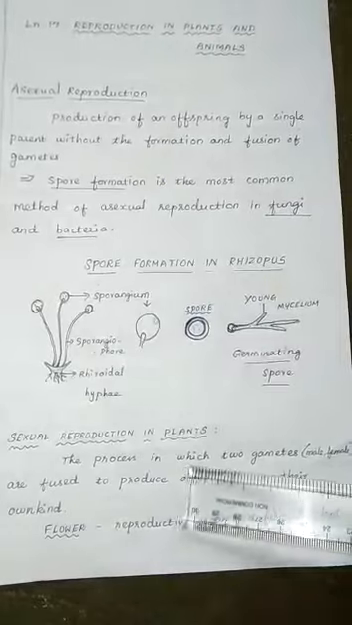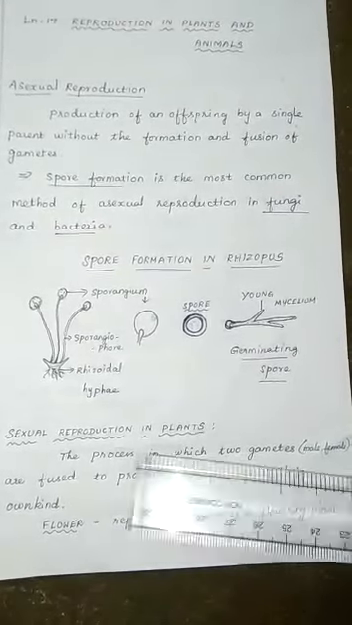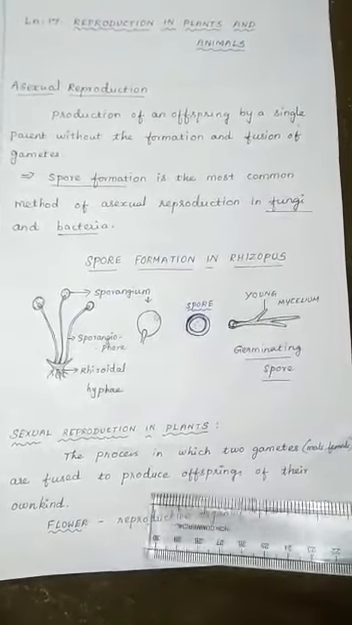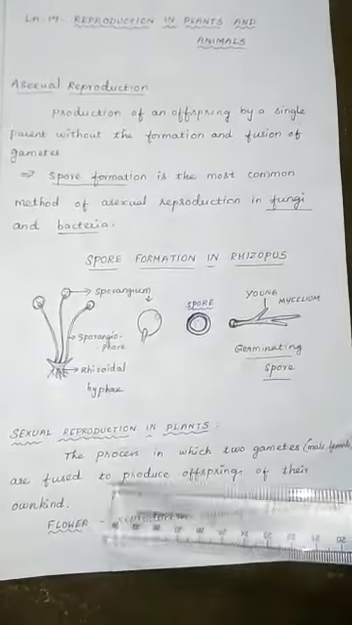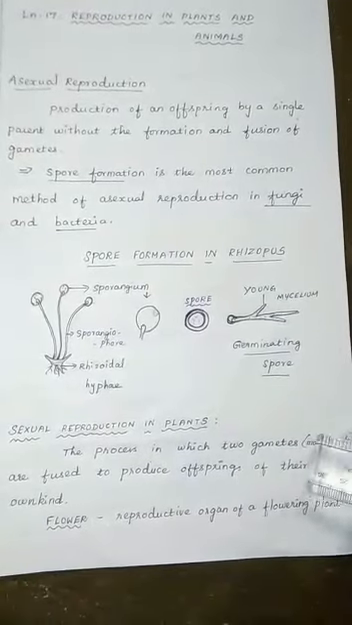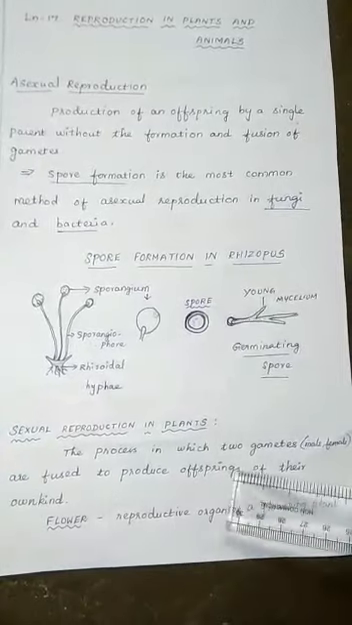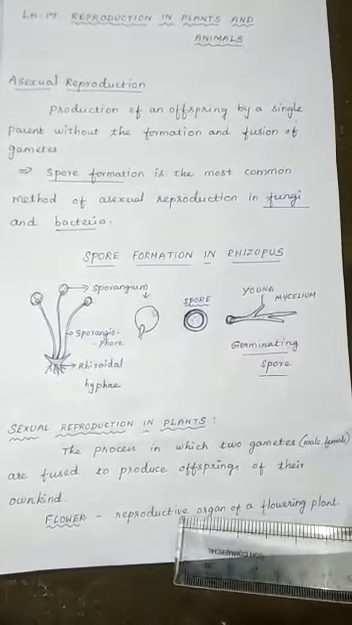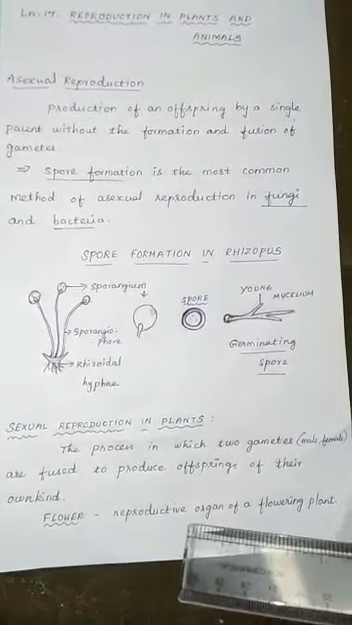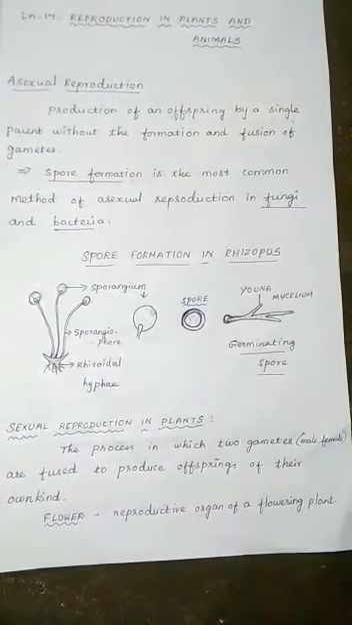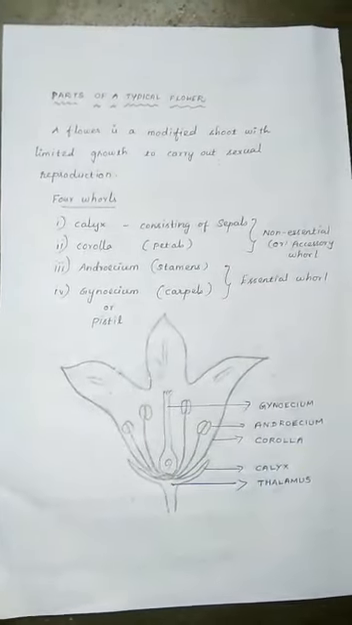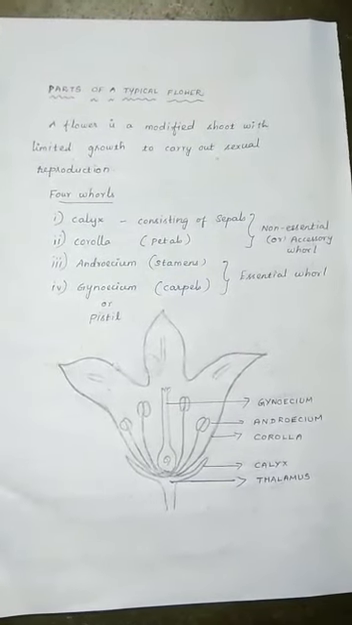Let's see sexual reproduction in plants. Here two parents are involved and producing the gametes. Those gametes fuse to produce offspring. Let's say the process in which two gametes, male and female, are fused to produce offspring of their own kind. This is sexual reproduction. See, the flower is the reproductive organ of a plant. The flower is nothing other than a modified shoot with limited growth to carry out sexual reproduction.